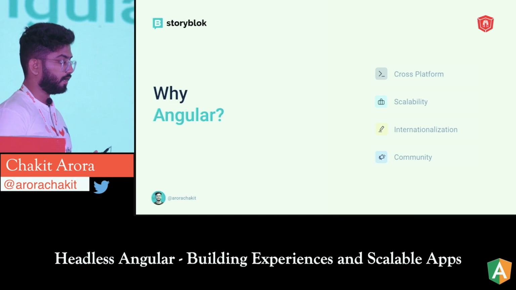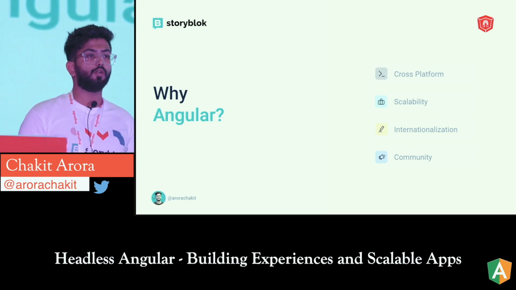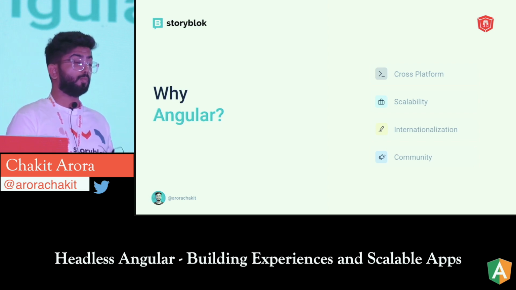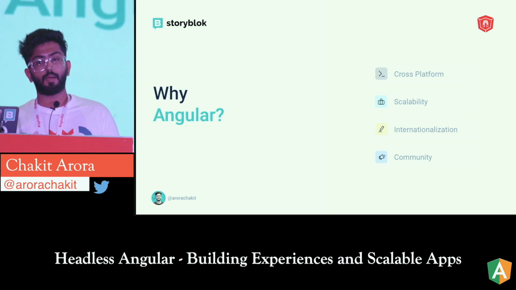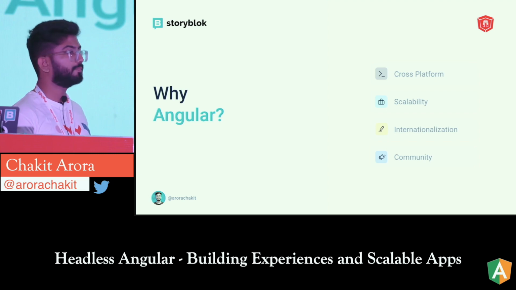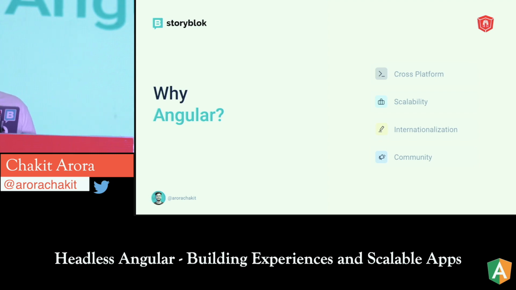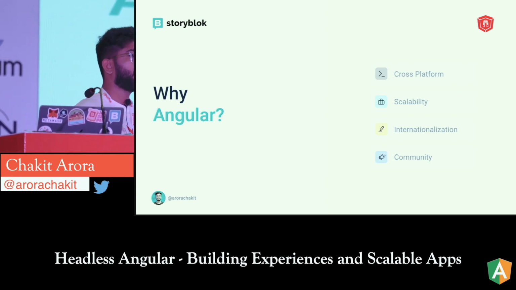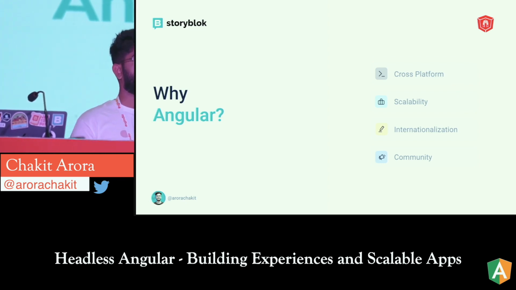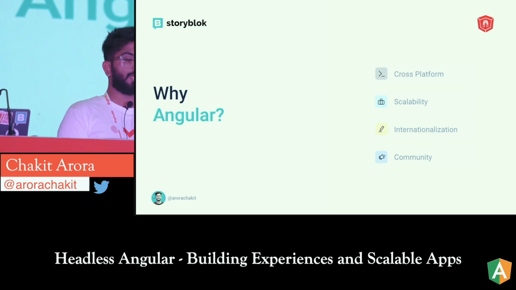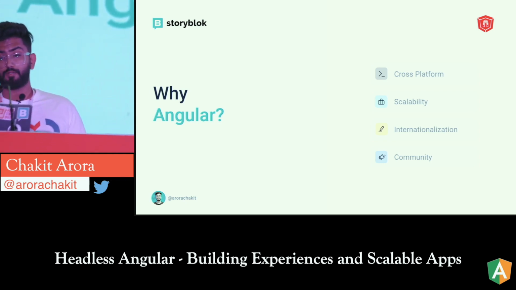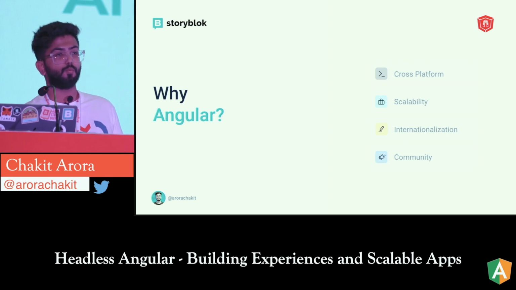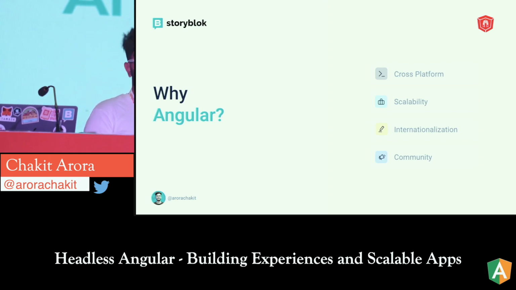You can use Angular for creating different types of applications. Whenever you're building something with Angular, you can convert the same code for PWAs, you can build mobile applications, you can use it for desktop applications and so on. So cross-platform is something that I really like about Angular, and it's super easy building with Angular. Second point is scalability. Doesn't matter the size of the application, you can probably build any sized application with Angular.